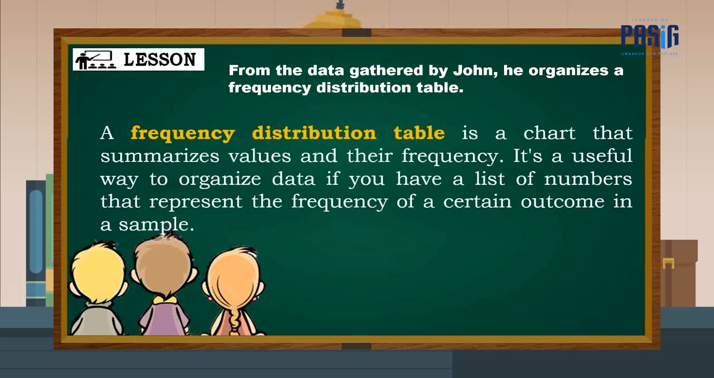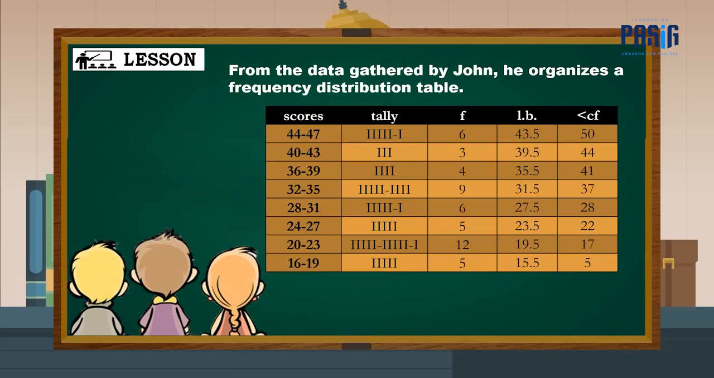A frequency distribution table is a chart that summarizes values and their frequency. It is a useful way to organize data if you have a list of numbers that represents the frequency of a certain outcome in a sample. The table below shows the frequency distribution table from the data gathered by John.